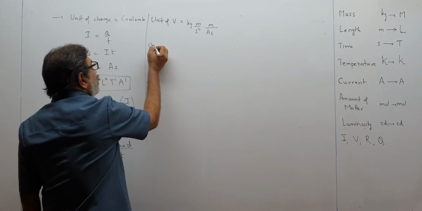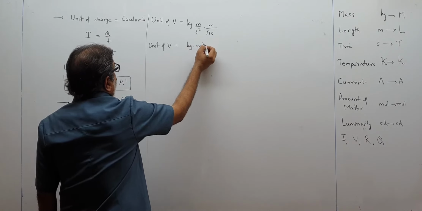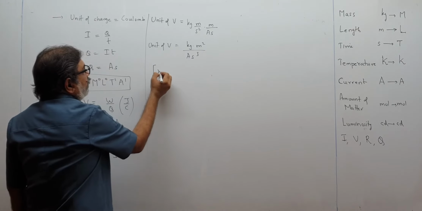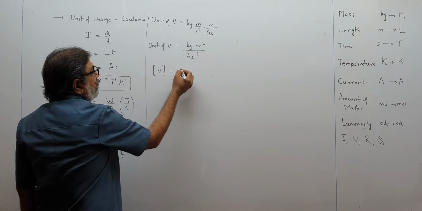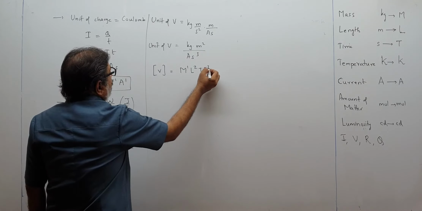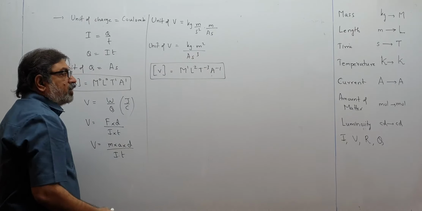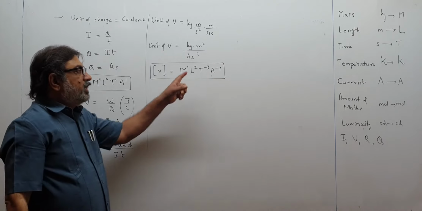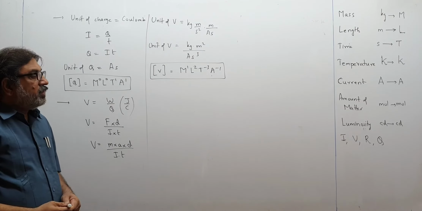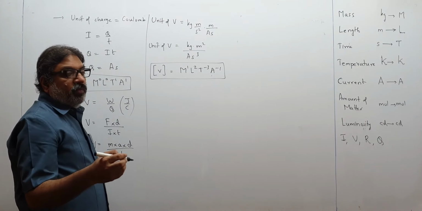So the unit of V becomes kg meter square upon ampere second cube. So what is the formula for potential difference? Dimensional formula. It will be M1 L2 T minus 3 A minus 1. Okay, M1 L2 T minus 3 A minus 1. This is the formula for potential difference.